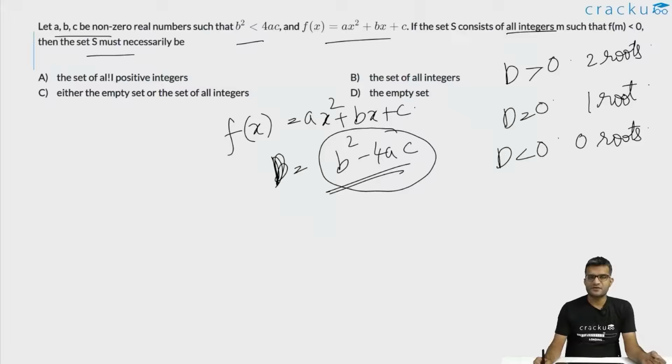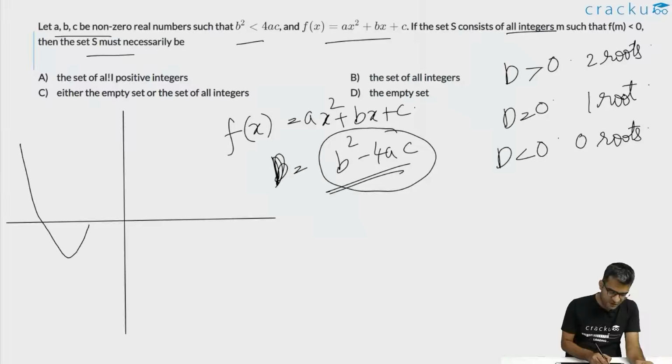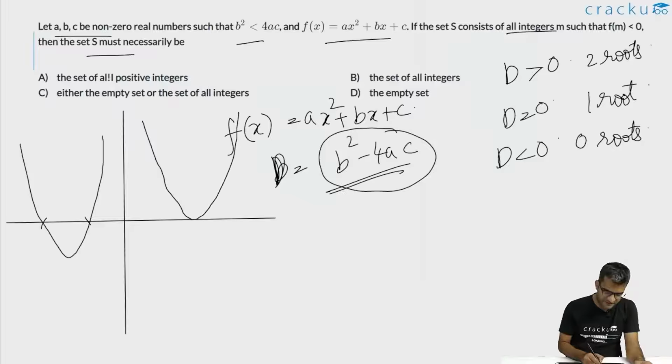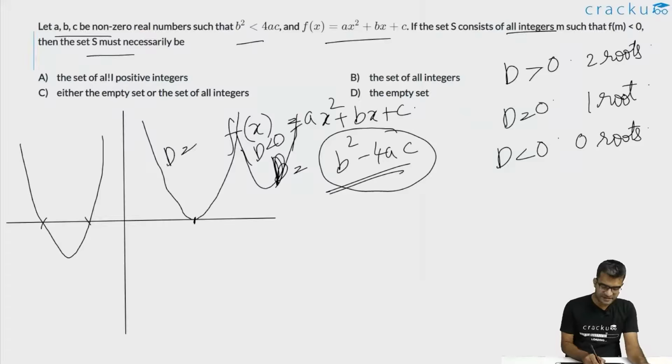What is the meaning of real roots? It is basically the intersection of this function f of x and the x-axis. That is, if you have a quadratic equation, if this is the y-axis and this is the x-axis, this quadratic equation will have two roots. These are the two roots. This quadratic equation which is touching the x-axis will have just one root. This quadratic equation, on the other hand, which is not touching the x-axis, will have no real roots. That is, in this particular case, the discriminant is less than 0. In this case, the discriminant is equal to 0. And in this case, the discriminant is greater than 0.